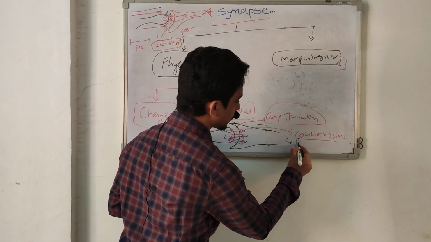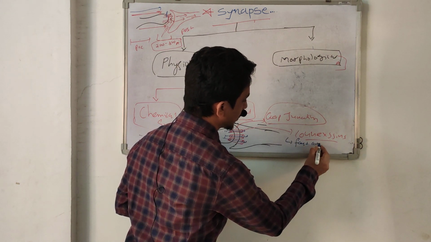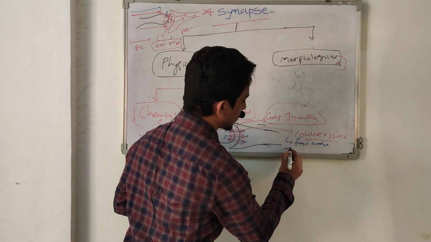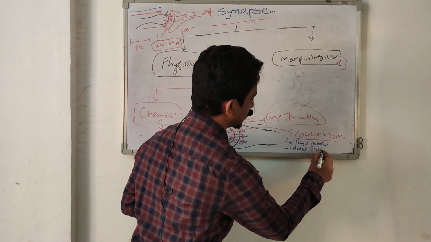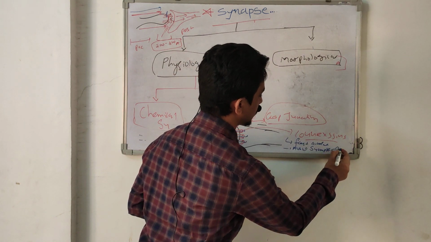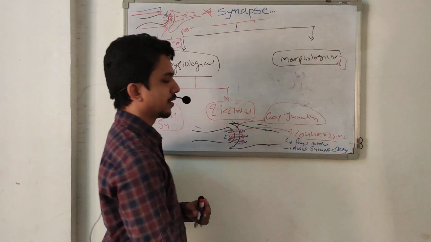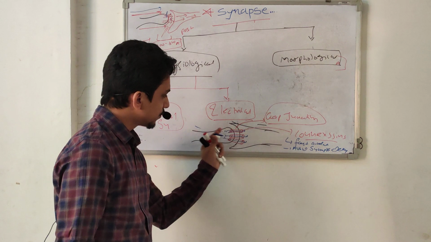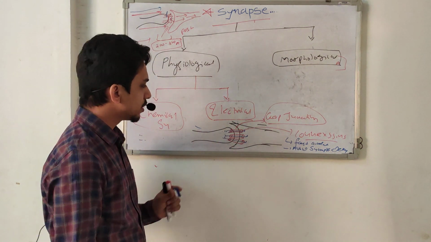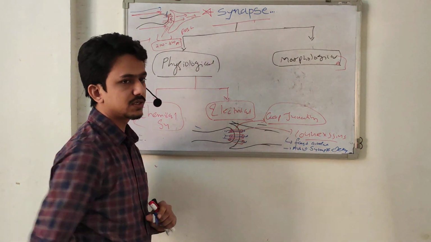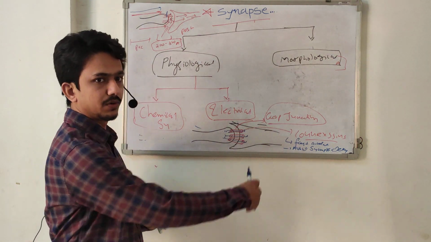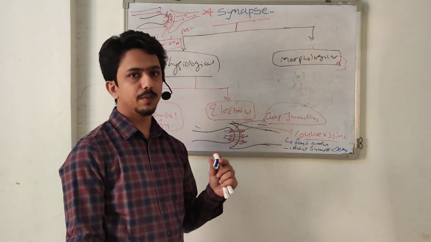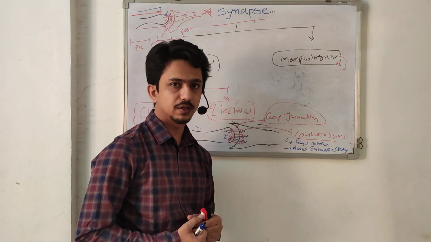They are responsible for fast conduction and they avoid the synaptic delay. And this type of connection is not unilateral or one-way conduction. They show bidirectional conduction as per the chemico-electrical gradient.